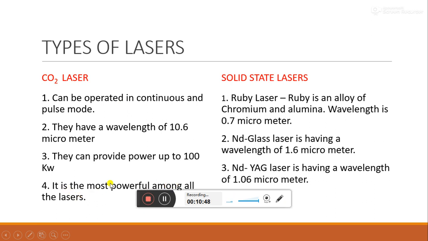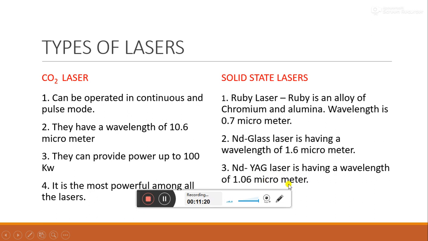It can be operated in continuous and pulse mode. What is the wavelength? It is 10.6 micrometer. And up to what power can it work? It can provide power up to 100 kilowatt. Among the solid state lasers, we had the ruby laser, an alloy of aluminum and chromium, and the wavelength is 0.7 micrometer. Now the neodymium glass laser has a wavelength of 1.6 micrometer, and the neodymium YAG laser has a wavelength of 1.06 micrometer. So write down the lecture notes.